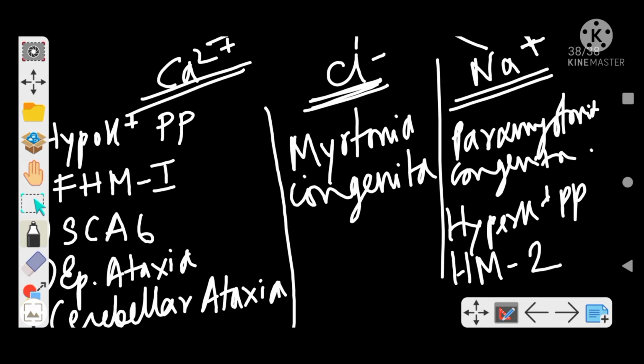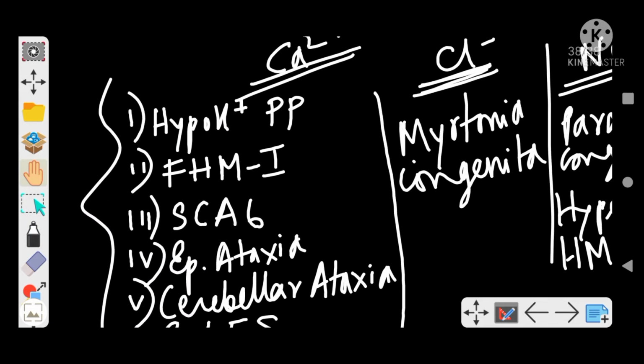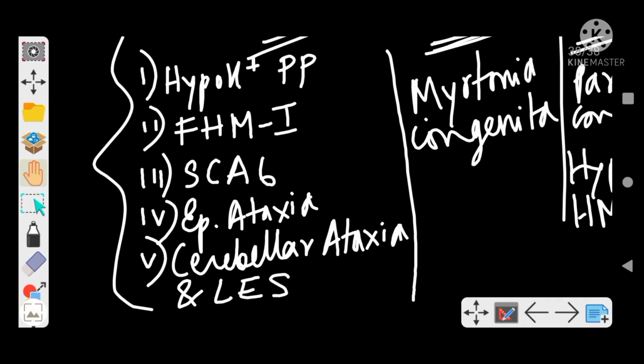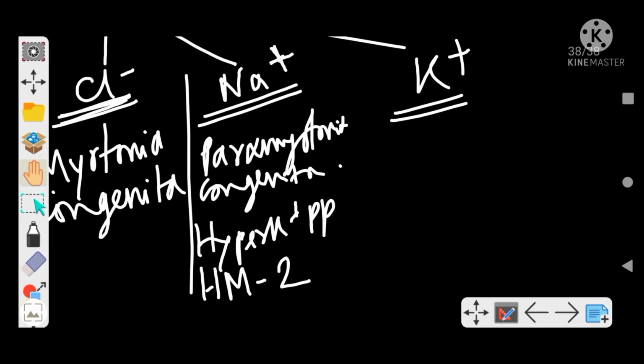Okay, so I will repeat once again. This is an important topic. So calcium channelopathy includes hypokalemic periodic paralysis, familial hemiplegic migraine type 1, spinocerebellar ataxia 6, episodic ataxia, cerebellar ataxia, and Lambert-Eaton syndrome. Chloride channelopathies include myotonia congenita. Your sodium channelopathy includes paramyotonia congenita, hyperkalemic periodic paralysis.